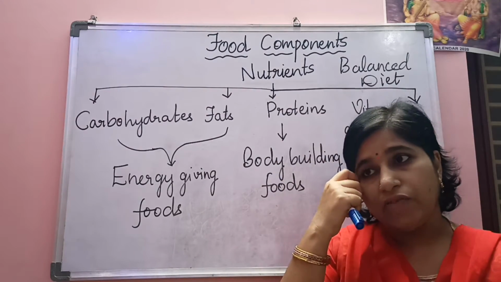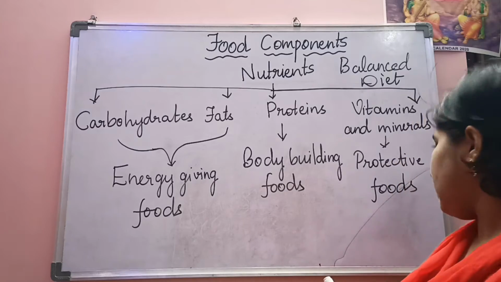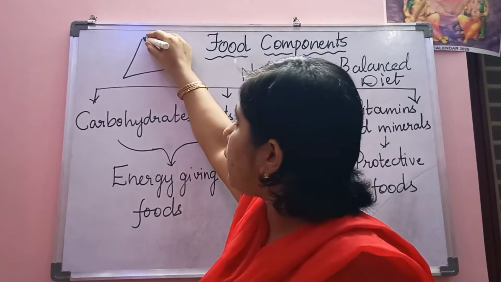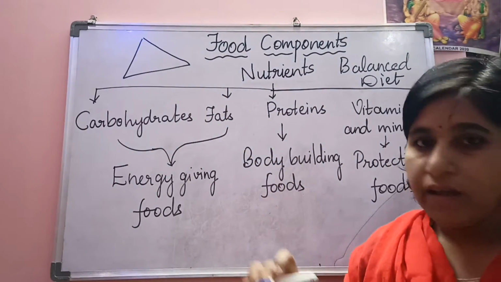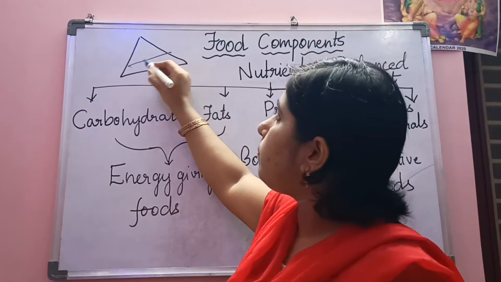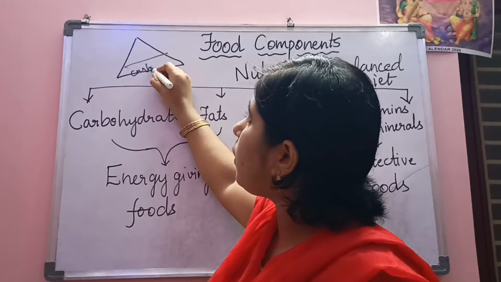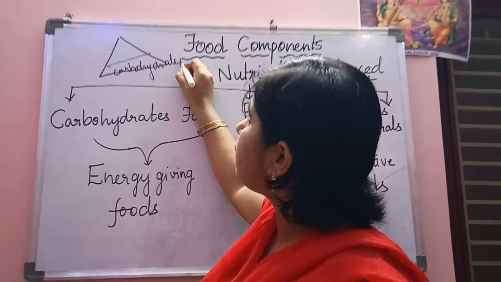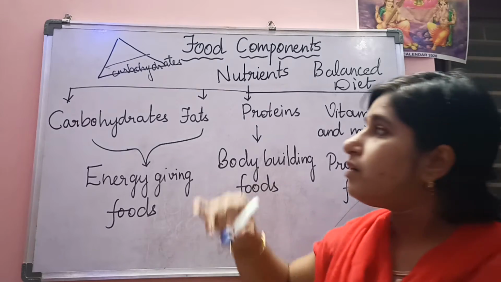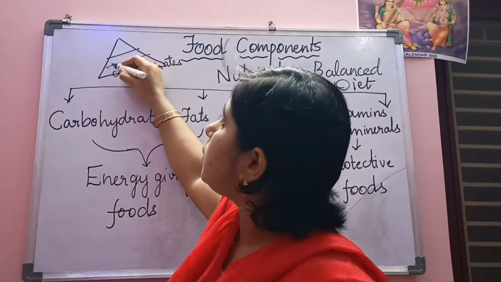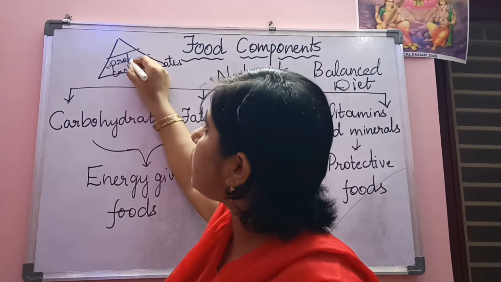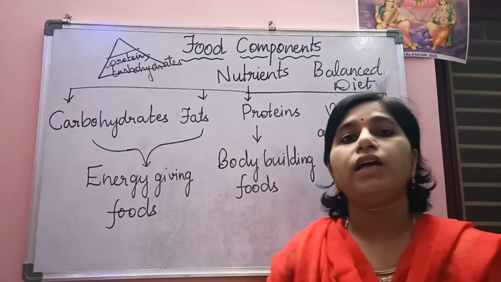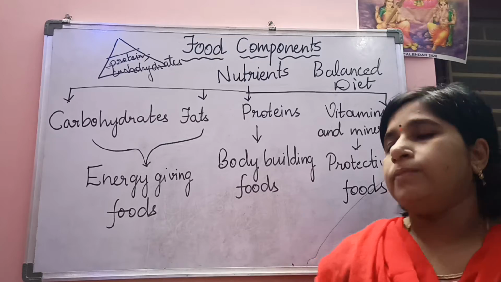So generally if you draw the pyramid, as I already said, if you assume this is a pyramid, the base of the pyramid will be occupied by carbohydrates. The base of the pyramid will be occupied by whom? By the carbohydrates. And at the next level you have to take proteins in a larger quantity. So the proteins should be taken in a larger quantity.